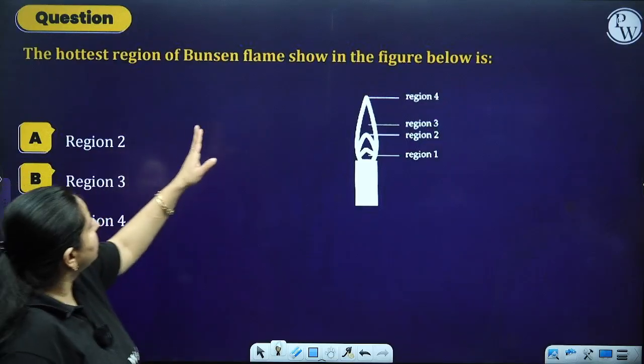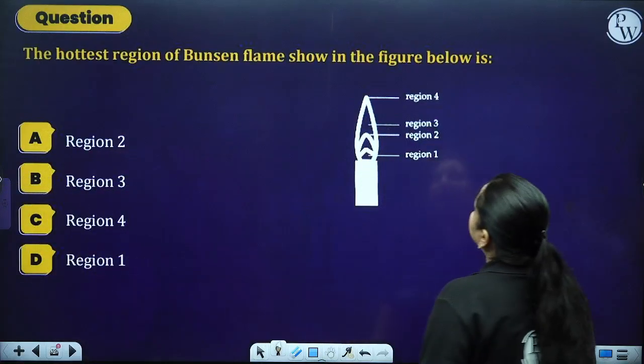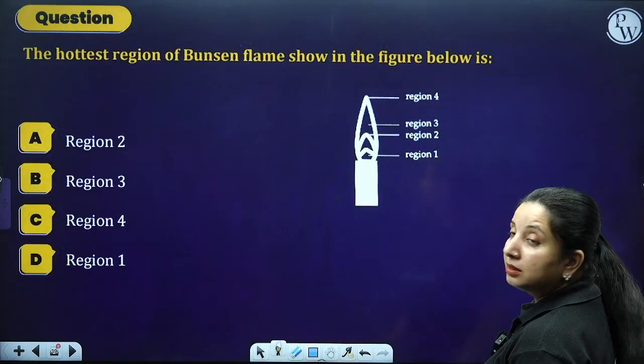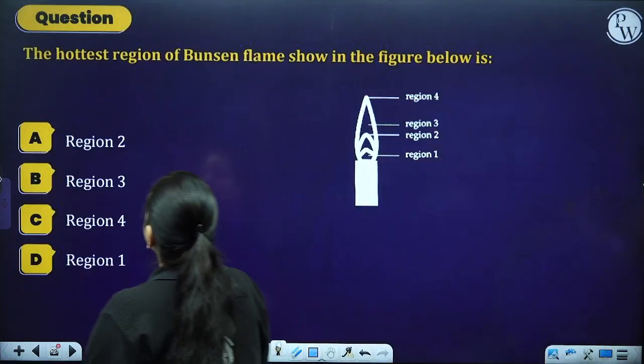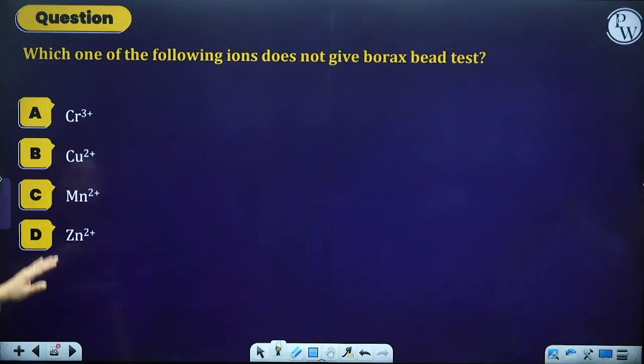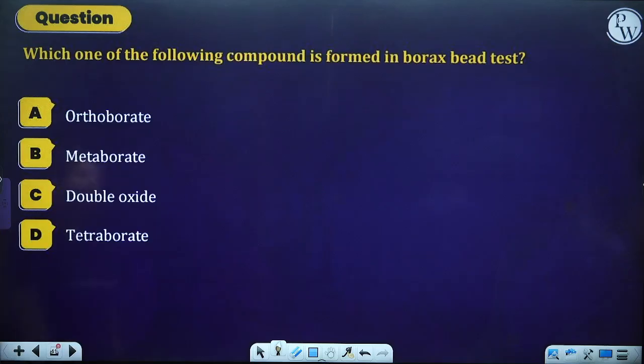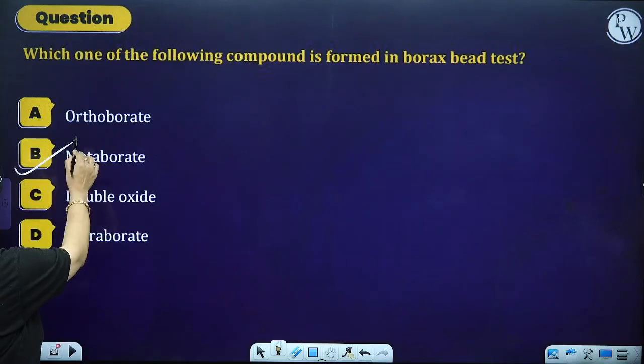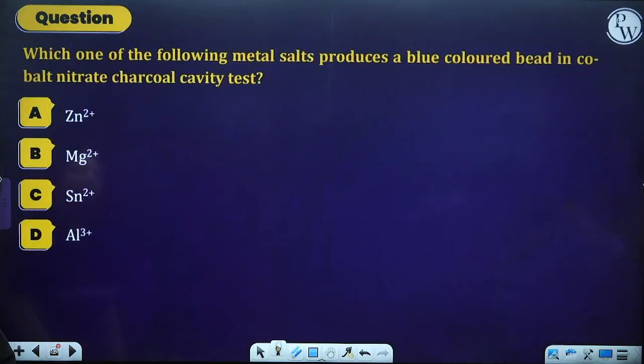Now the hottest region of the Bunsen flame shown in the figure below: the question type over here is, what? It is region 2. Next is, which one of the following ions does not give the borax bead test? We have seen that they all were having the borax bead test. Borax is already transparent in color, zinc is white, so Zn2+ is not colored. Which one of the following compounds is formed in the borax bead test? Basically we form a metaborate. Such type of question we can expect.